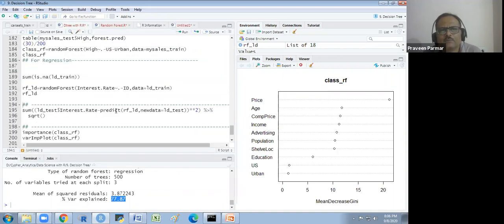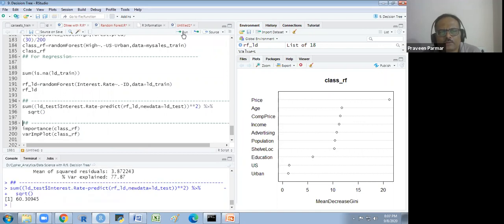And we see the root mean square error of our test data, because the training data root mean square error is here. So we could see that it is 60.30, or the square root of that. We are getting this. So it is a big difference, I think.